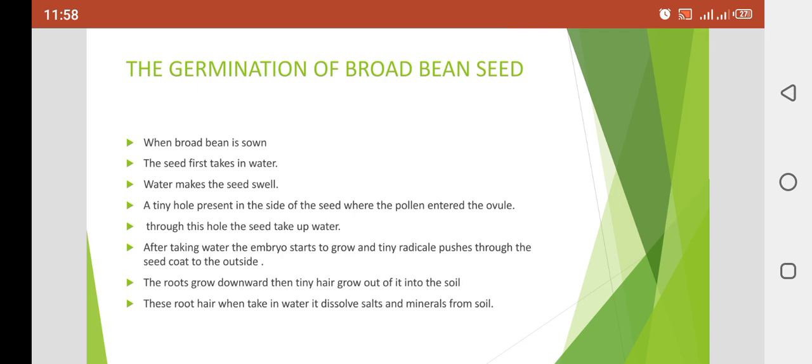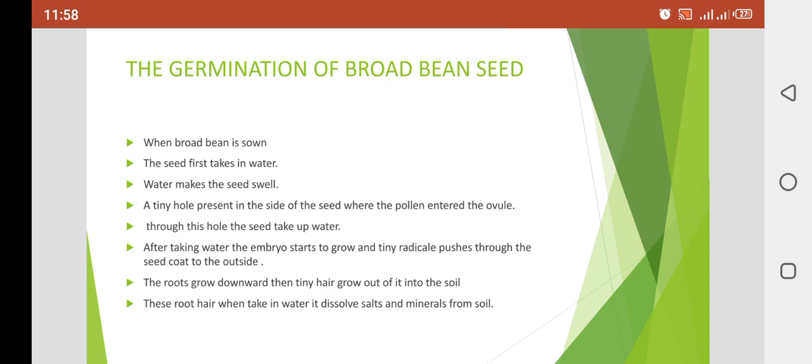The radicle pushes out through the seed coat towards the outside. The roots grow downward, and then tiny hairs grow out of them into the soil.